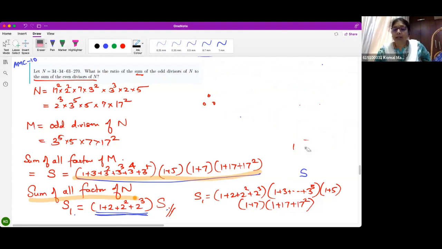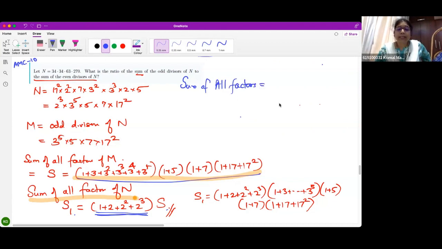This is the sum of all factors. So the sum of all factors will be S1, which is 15 times S, where S is the sum of odd divisors.